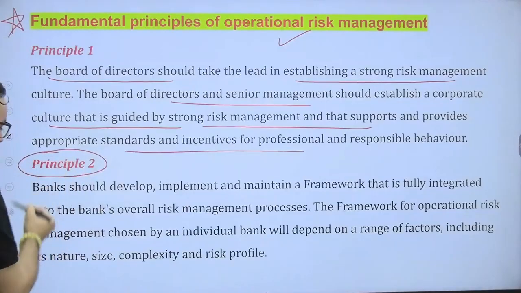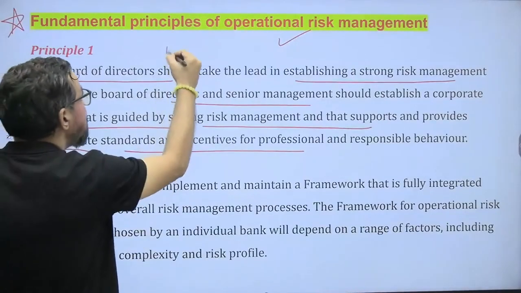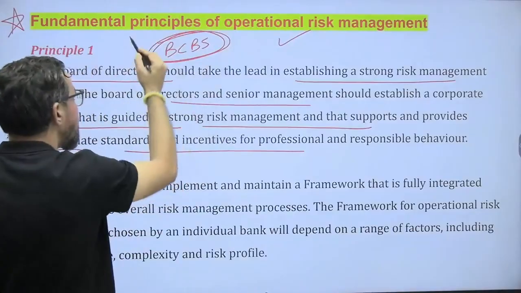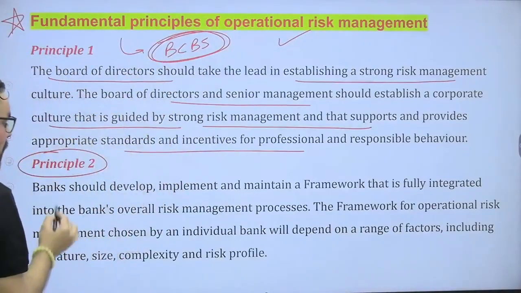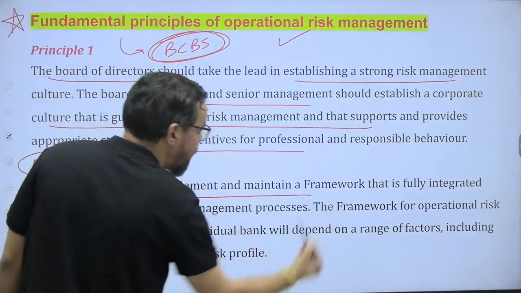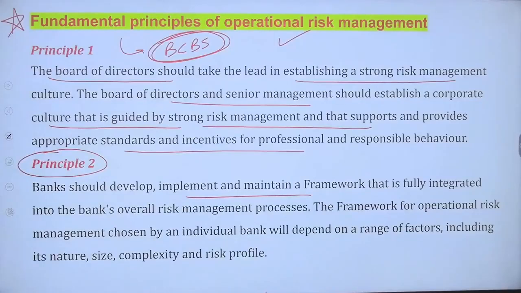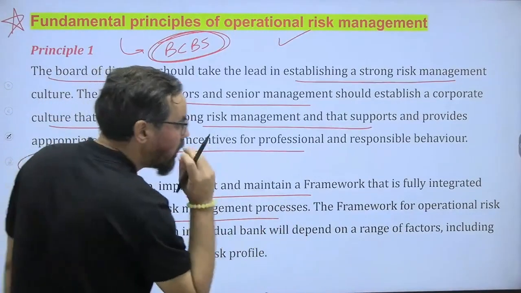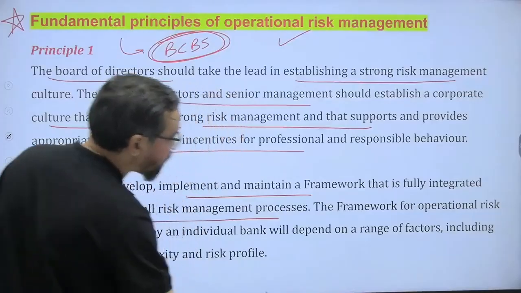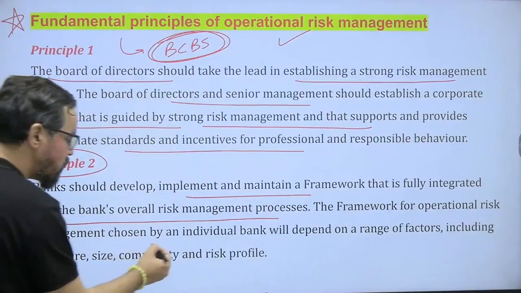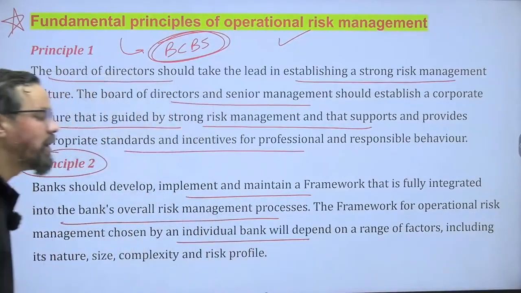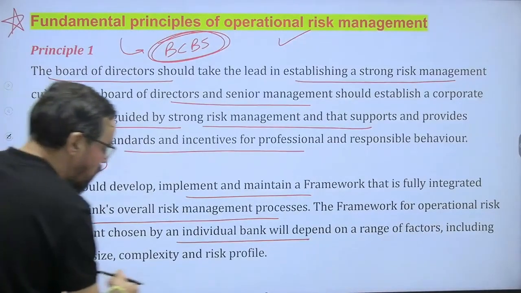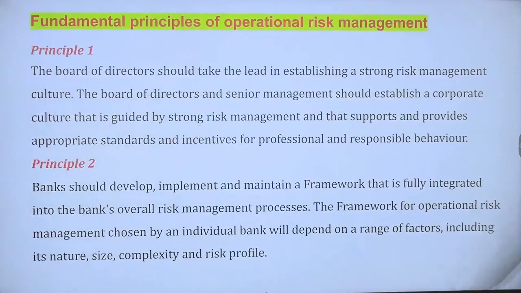Principle 2: banks should develop, implement and maintain a framework that is fully integrated into the bank's overall risk management procedures. These are by the BCBS, the Basel Committee on Banking Supervision. The framework for operational risk management chosen by an individual bank will depend on a range of factors including nature, size, complexity and risk profile as well.